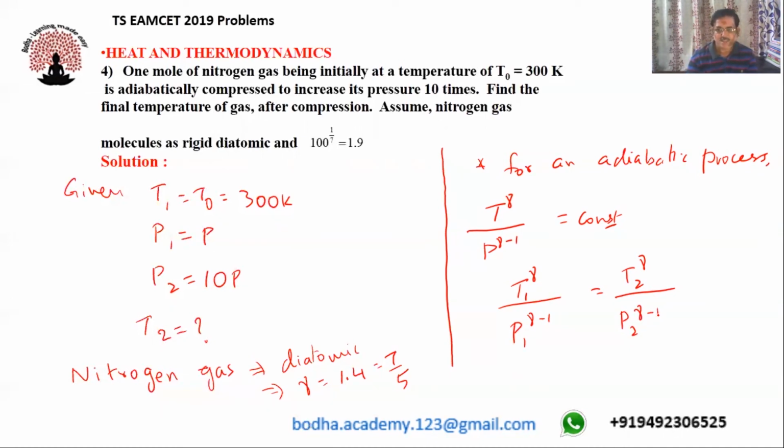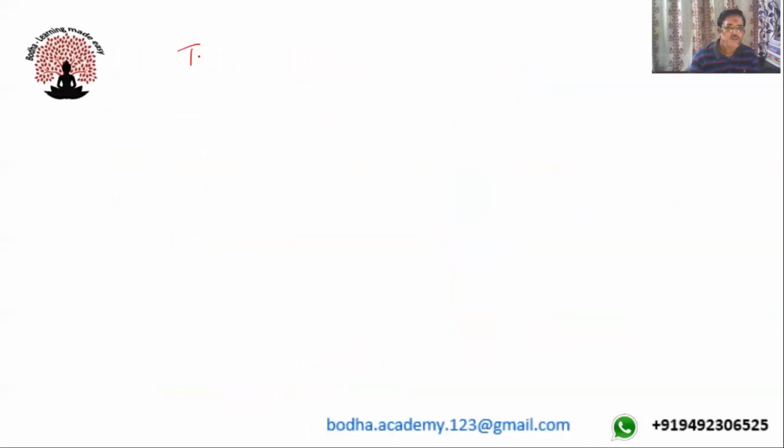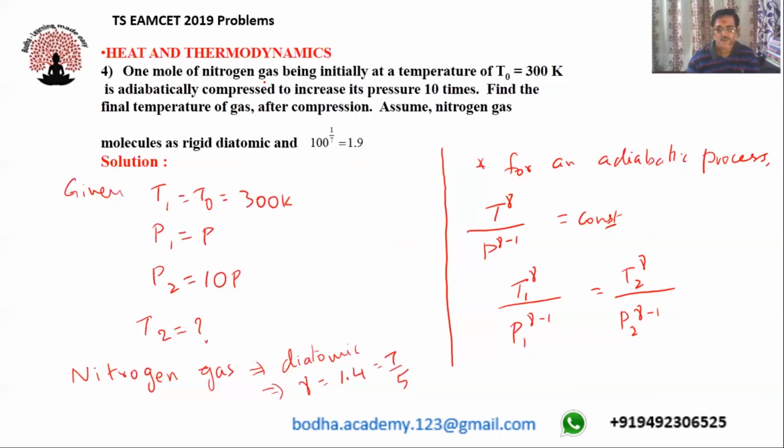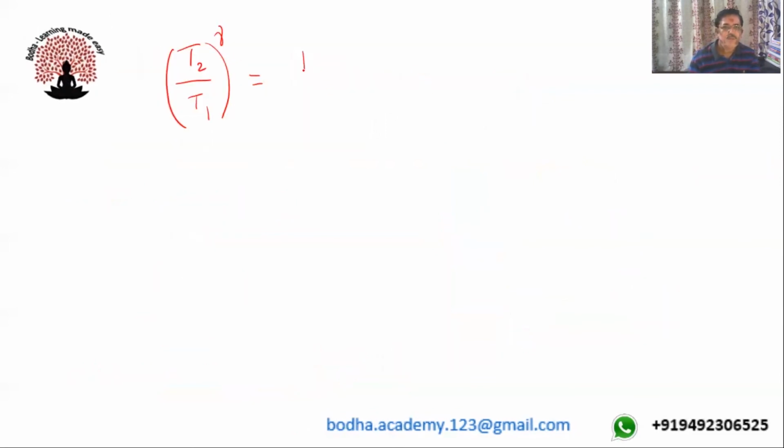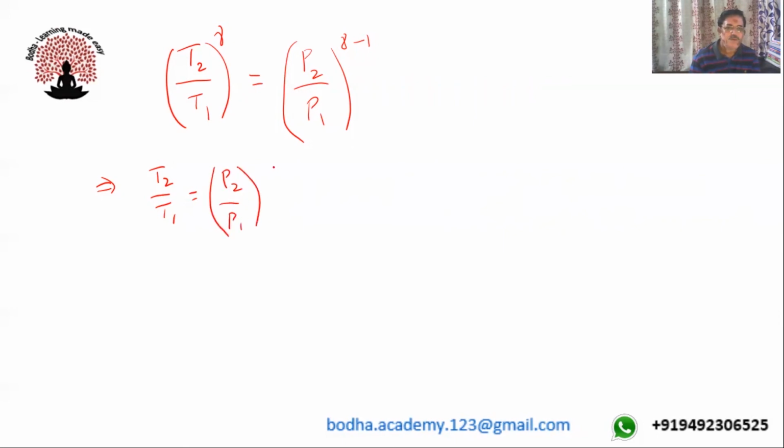So I'll write this as T2 by T1 is equals to P2 by P1 to the power of gamma minus 1 by gamma.